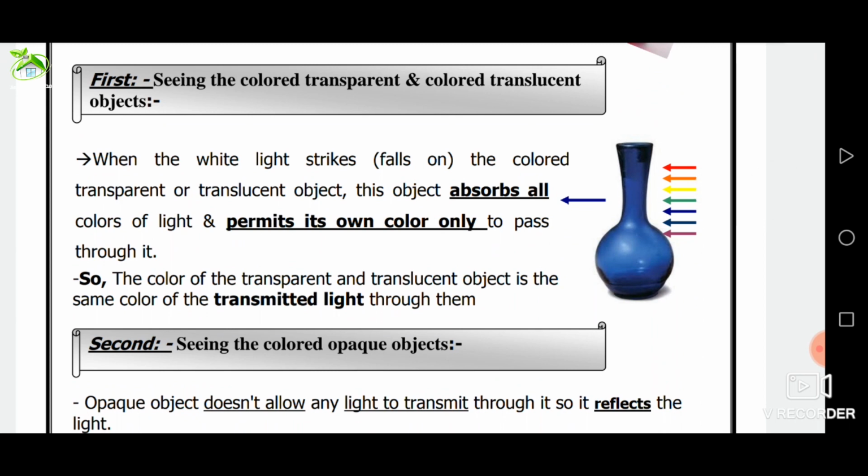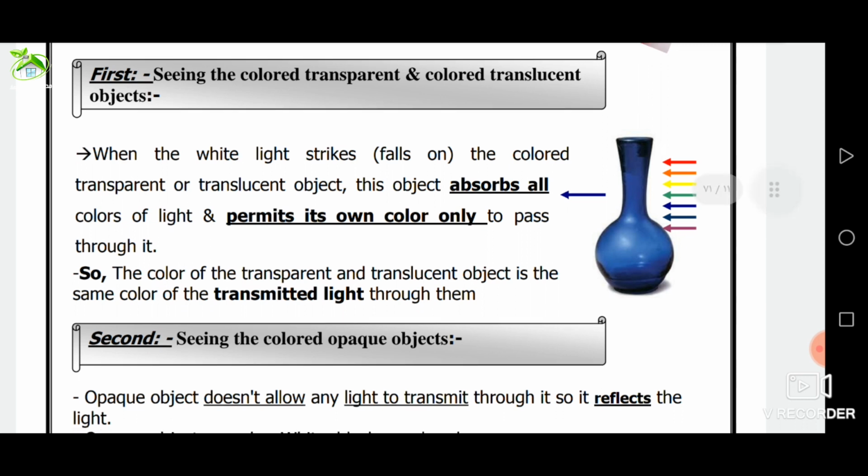Seeing colored objects. How can we see the colored objects? Number 1, we will talk about seeing colored transparent and translucent objects. Transparent or translucent objects absorb all light colors except their own color, which they only transmit.